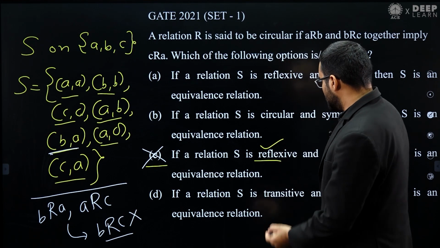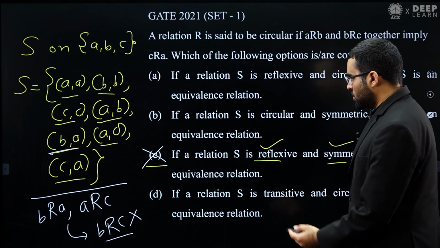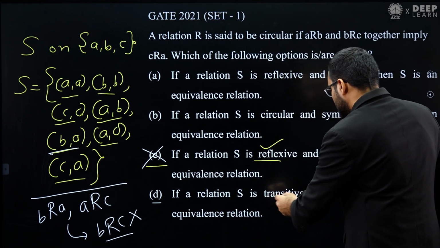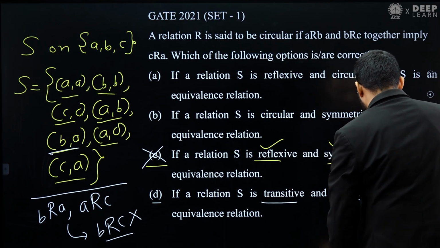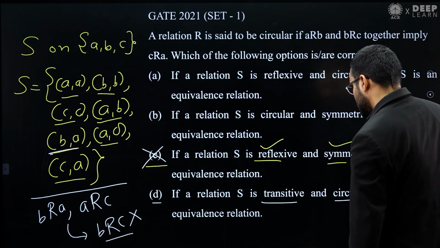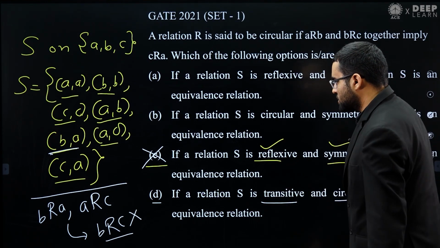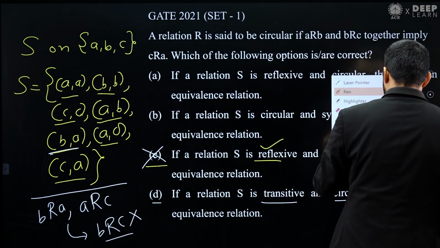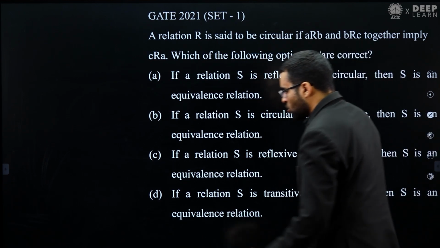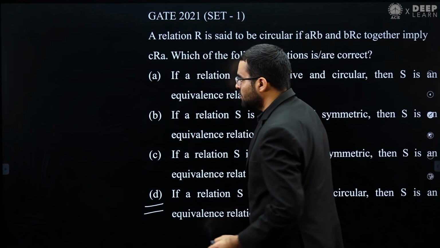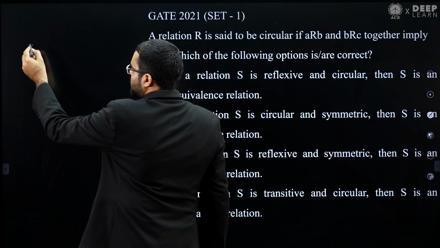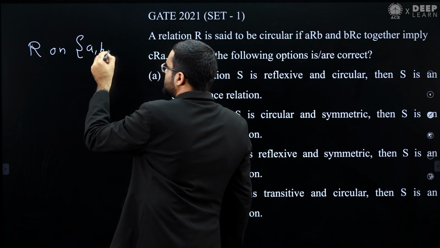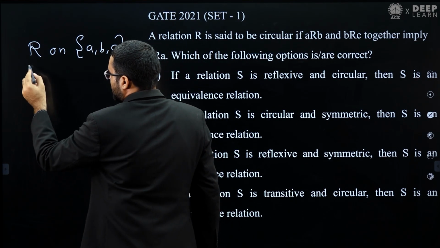So this is how you can do it. Now let's see option D. Option D is saying if a relation S is transitive and circular, then S is an equivalence relation. This option is also false. So again, let me give you a counter example for this option D also. Let's focus on option D. Consider a relation R on this set A, B, C.